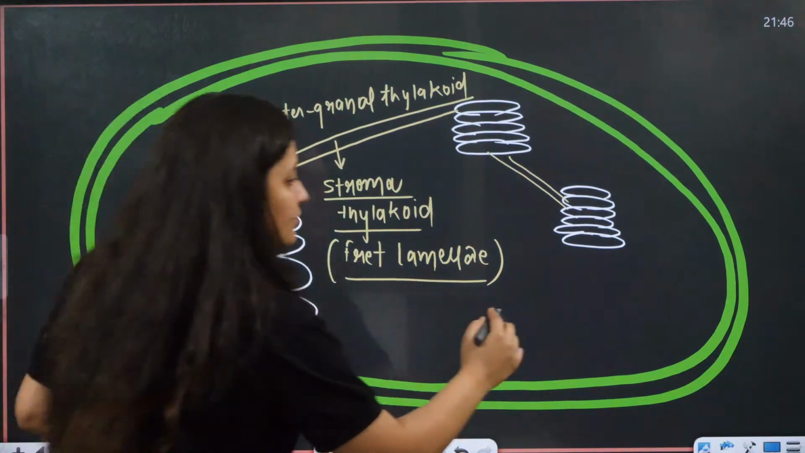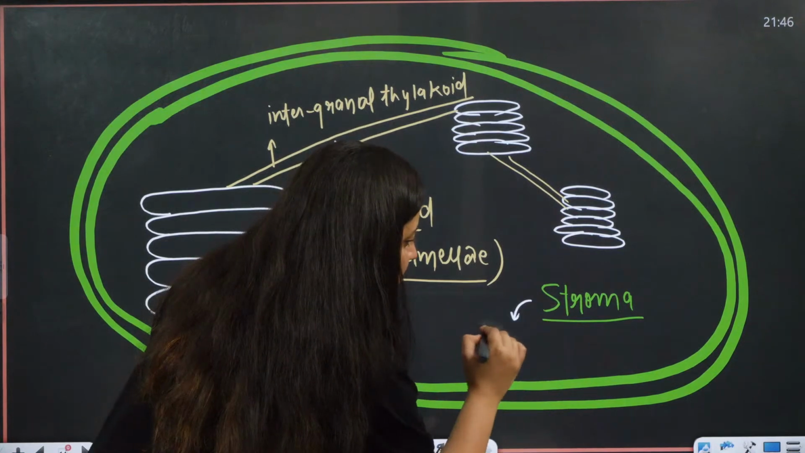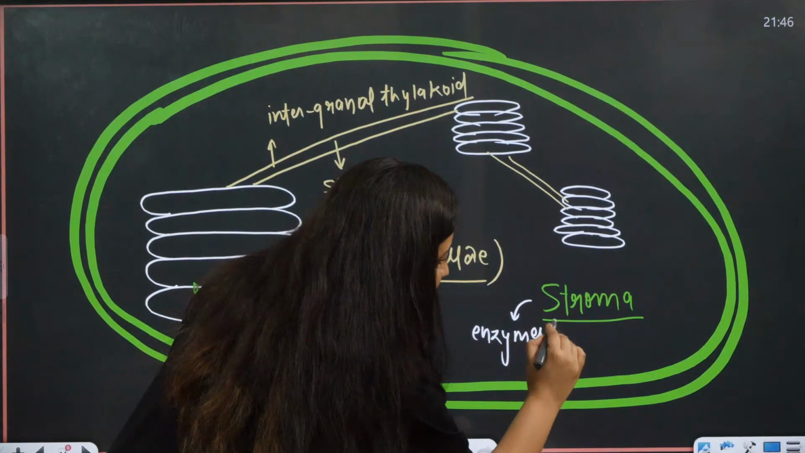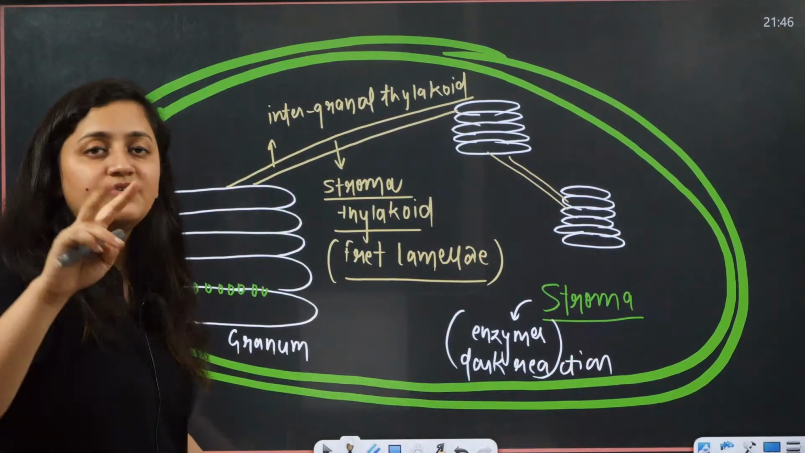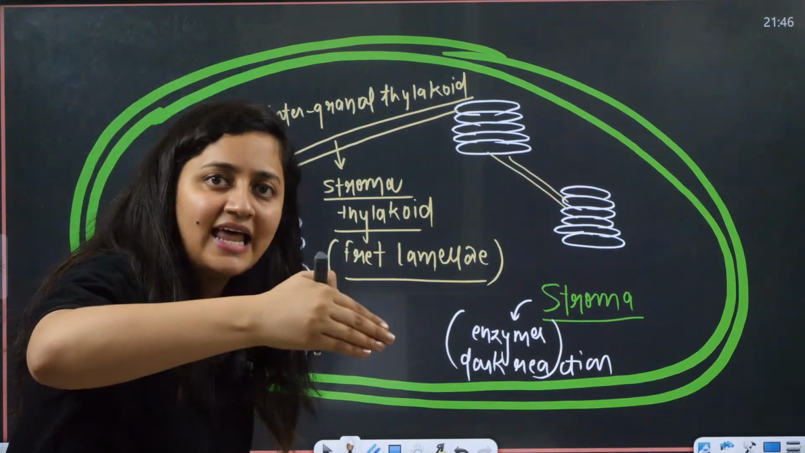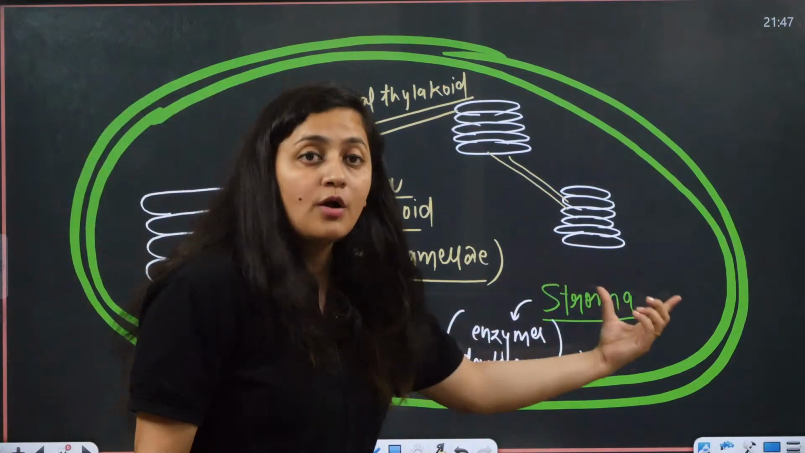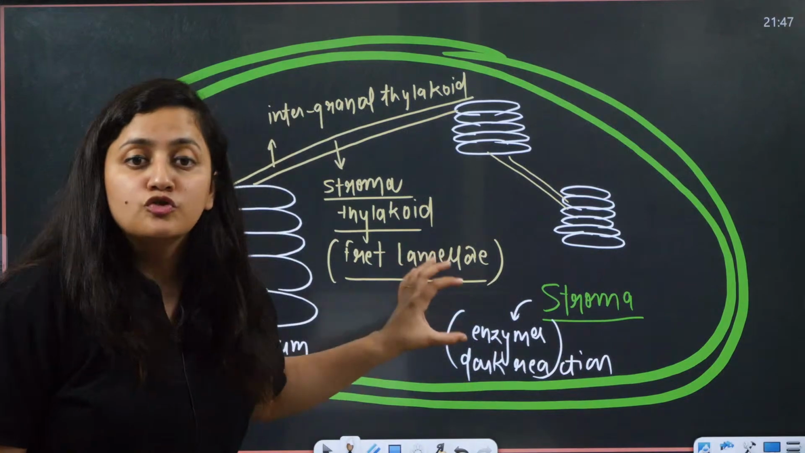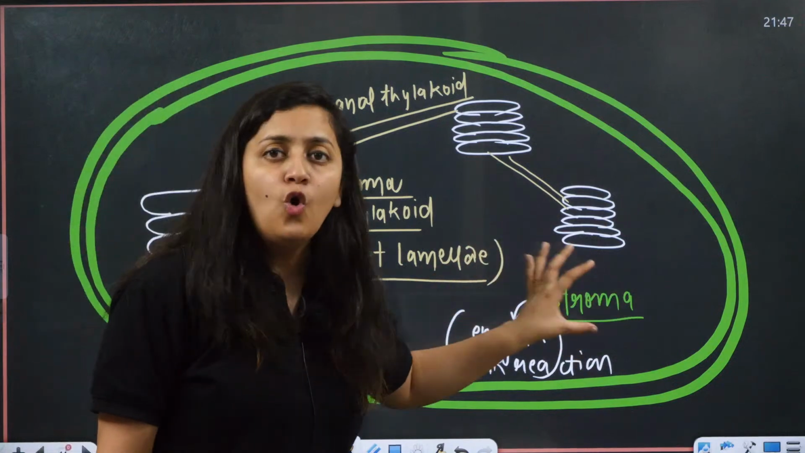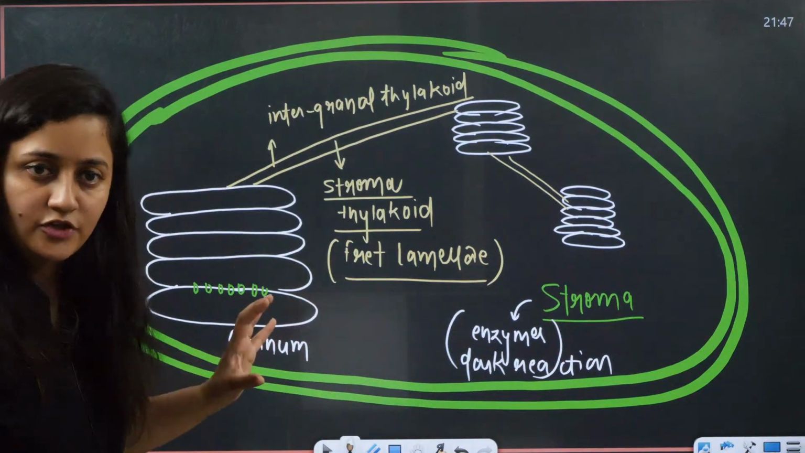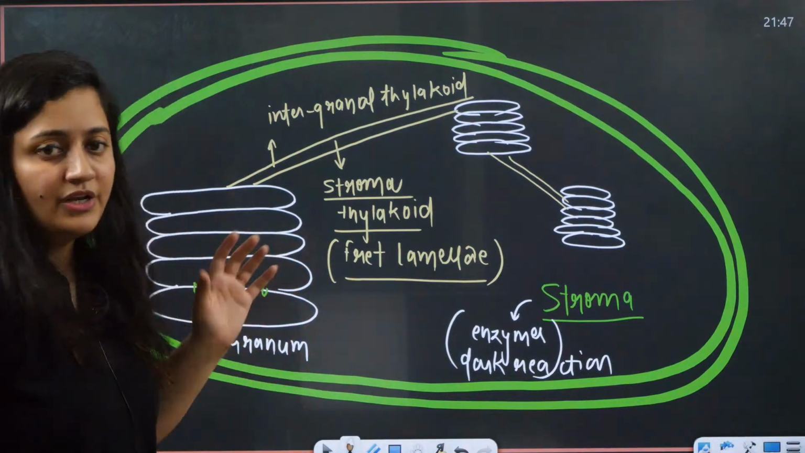Now when you talk about the stroma, there will be so many enzymes. It is fully loaded with enzymes, the enzymes used for the dark reaction of photosynthesis. Photosynthesis occurs in two steps. First is the light reaction, the other is the dark reaction. The light reaction takes place in the thylakoid. The dark reaction takes place in the stroma. So the stroma has so many enzymes for the dark reaction, and in this way it forms glucose and starch. This is what we need to remember.